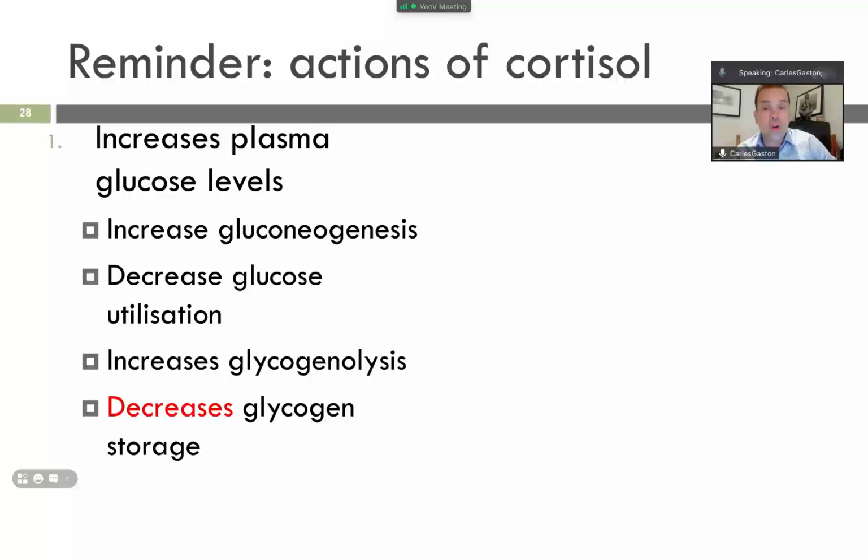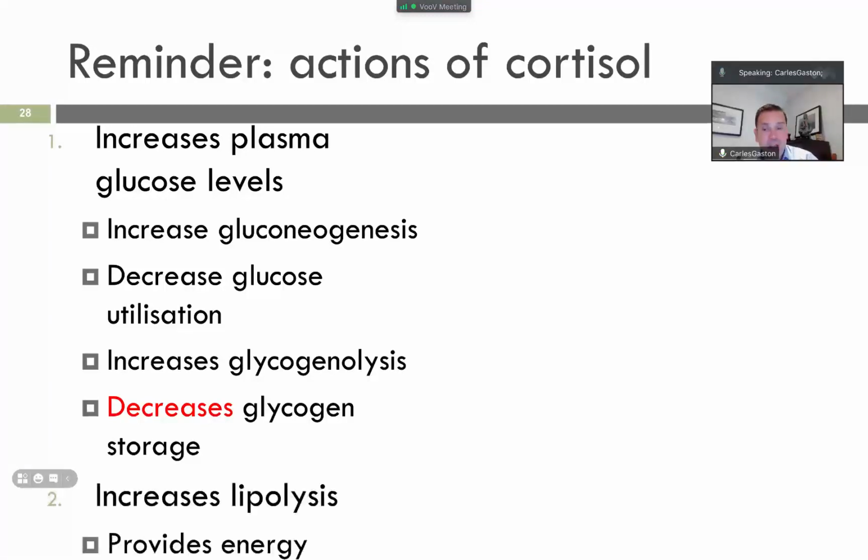It increases gluconeogenesis from the liver, and it also decreases fat utilization and increases lipolysis, which provides energy for transport. So those are the two main actions of cortisol, but there are also many other important actions, such as on protein catabolism, releasing amino acids from the muscles and providing energy.